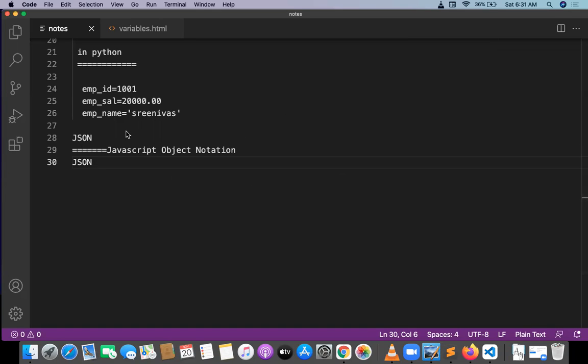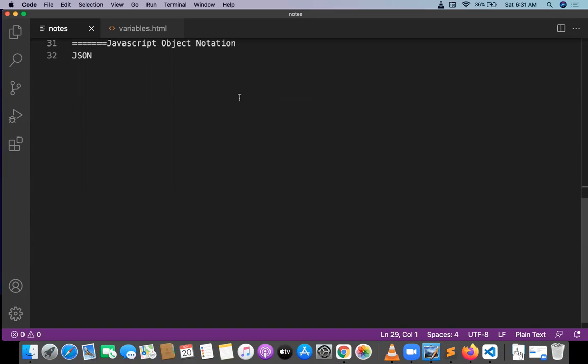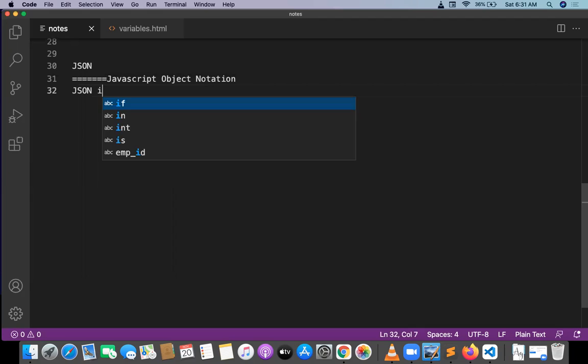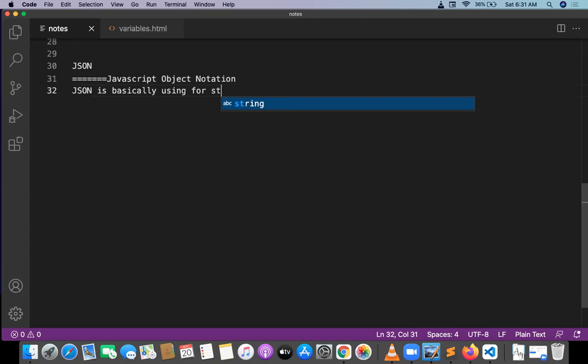JSON is JavaScript Object Notation, and JSON is basically used to store and transport data between client and server.